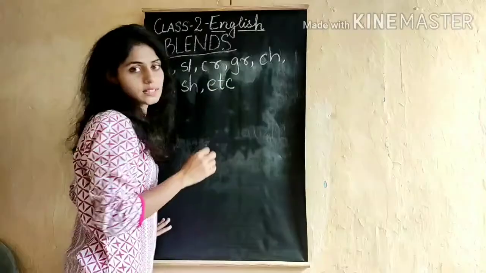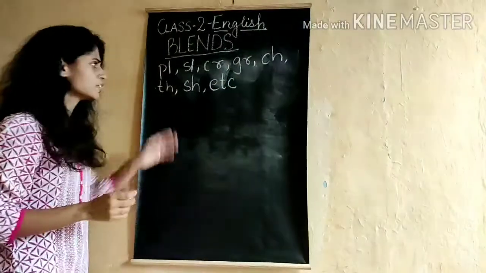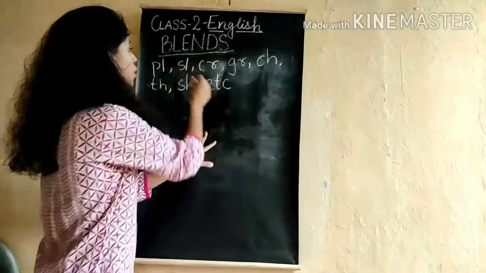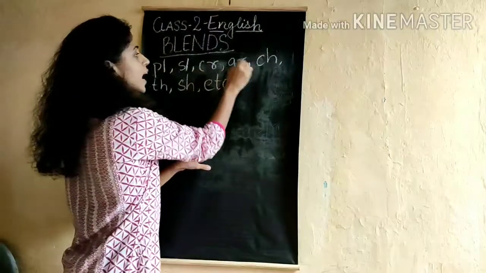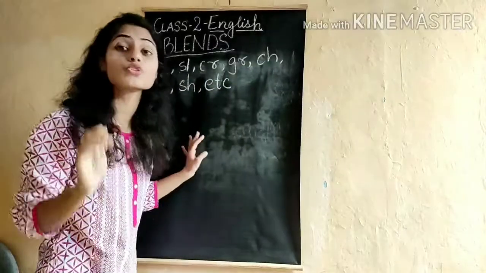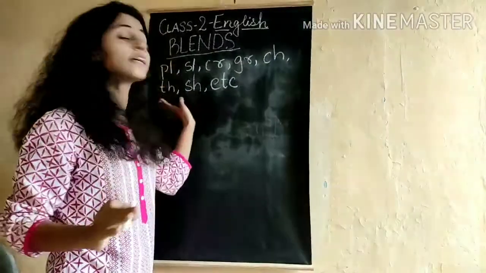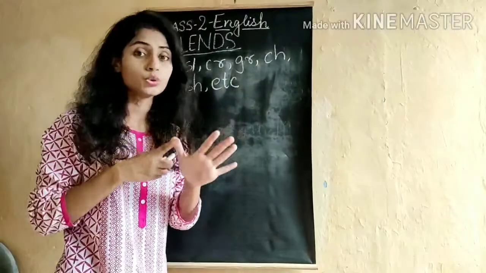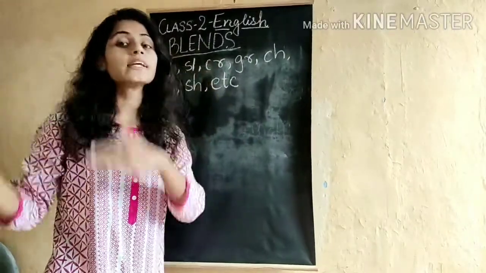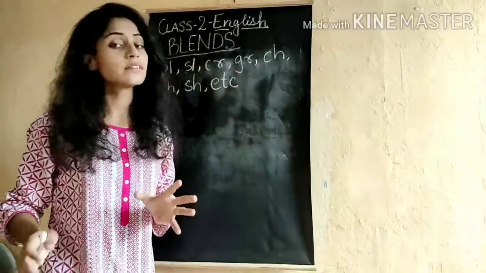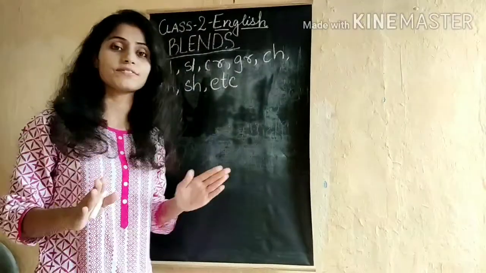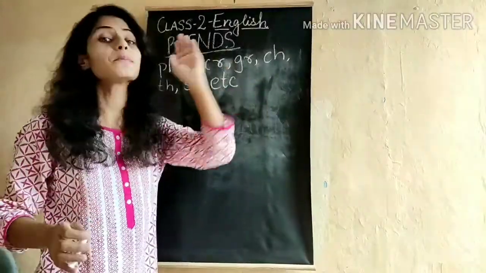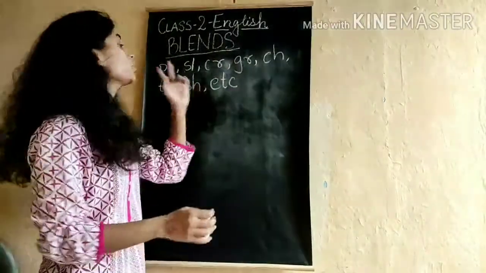There are many more blends as well children. These are all consonant blends. Why are these called consonant blends? Because all the alphabets which we have written here are consonant alphabets. They don't include any vowel. Vowels are A, E, I, O, U. There are 5 vowels and all the remaining ones are consonants. So these are called consonant blends, and these are 2-letter blends.